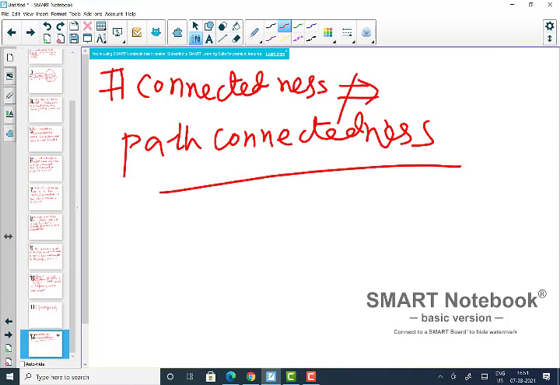Connectedness does not imply path connectedness. So what does that mean? You may have a connected space which is not path connected.